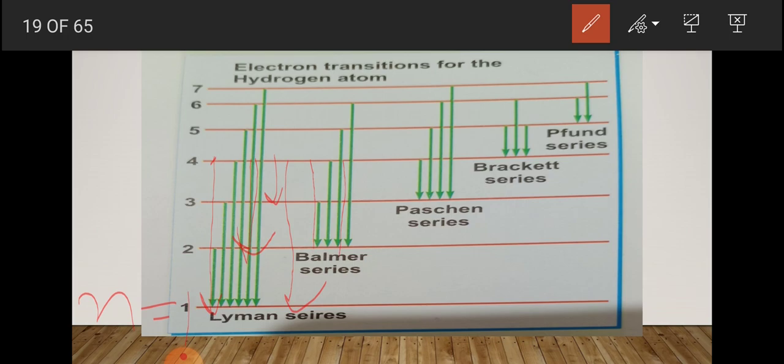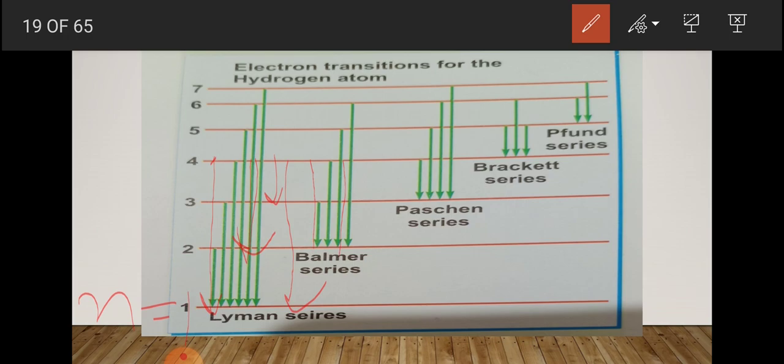From N4 to N2, then N1, or from N4 to N3, then N2, then N1.